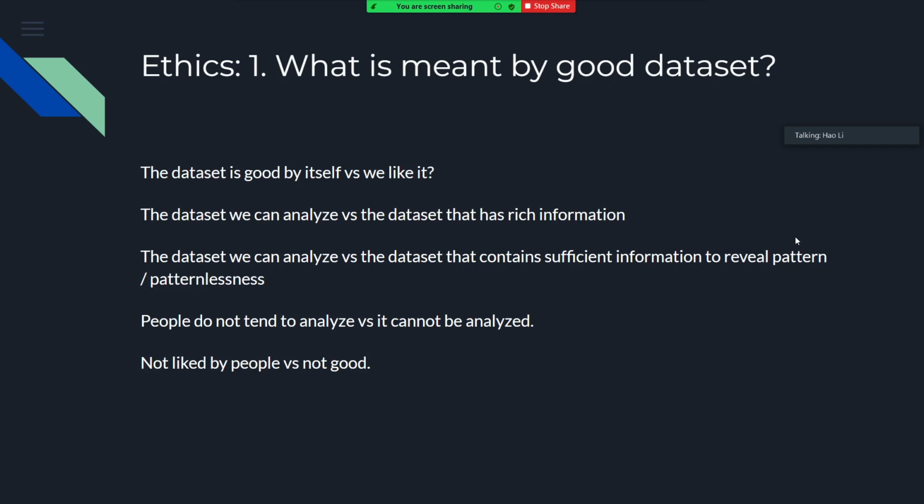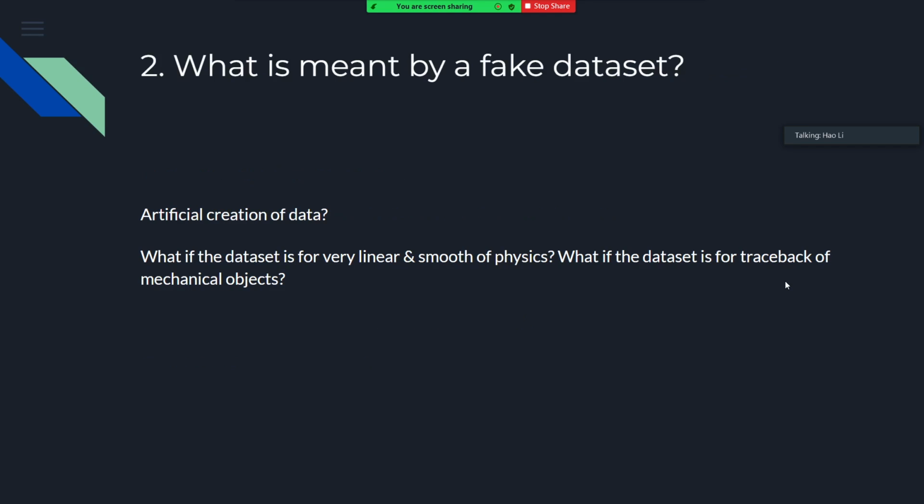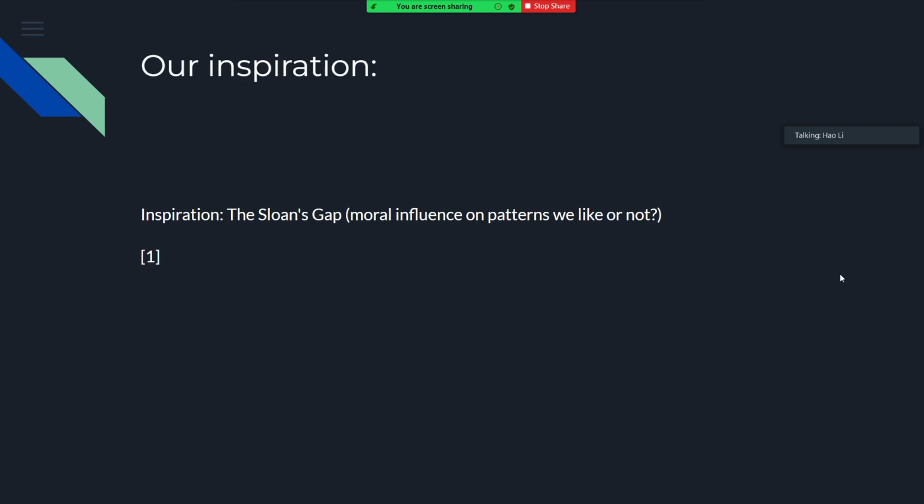Is the dataset good by itself if we like it, or is the dataset good if it contains rich information? And also, what is meant by a fake or bad dataset? Is a dataset bad because it's too linear, or it's too boring, or does it fit a certain characteristic too much? Part of our inspiration comes from Sloane's gap, where people researched the preference on what kind of sequences researchers like to research.